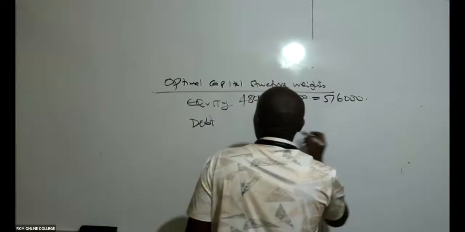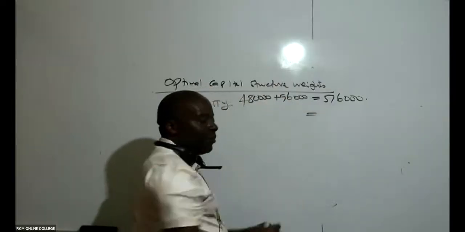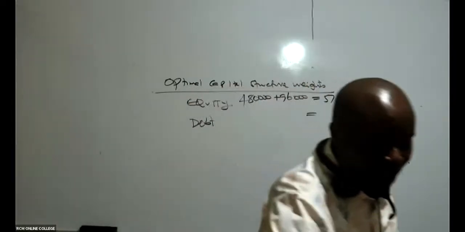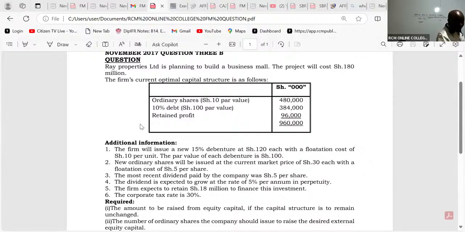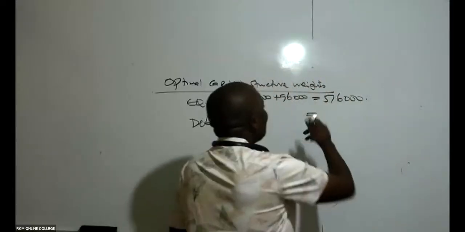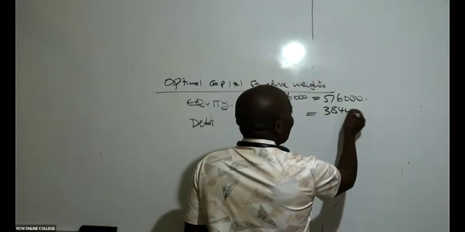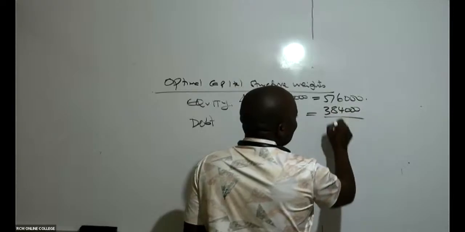And then we have our debt. Is there somebody who is able to see the debt amount? The debt amount, what do we have here? Debt amount, ladies and gentlemen, is 384,000. So then in this case, are you able to give me this total figure here?